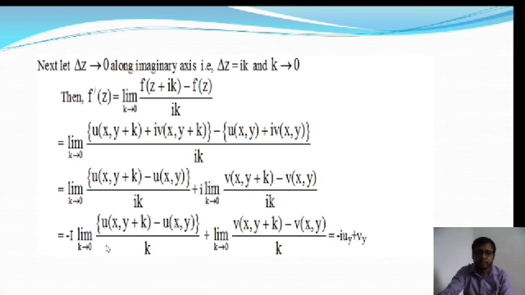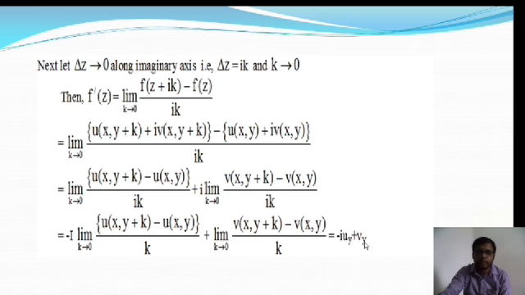And the first expression is minus i into the partial derivative with respect to y of the function u. So f dash z can be written as, the first one is minus i into uy, where uy is the partial differentiation with respect to y, and the second expression is the derivative with respect to y of the function v.